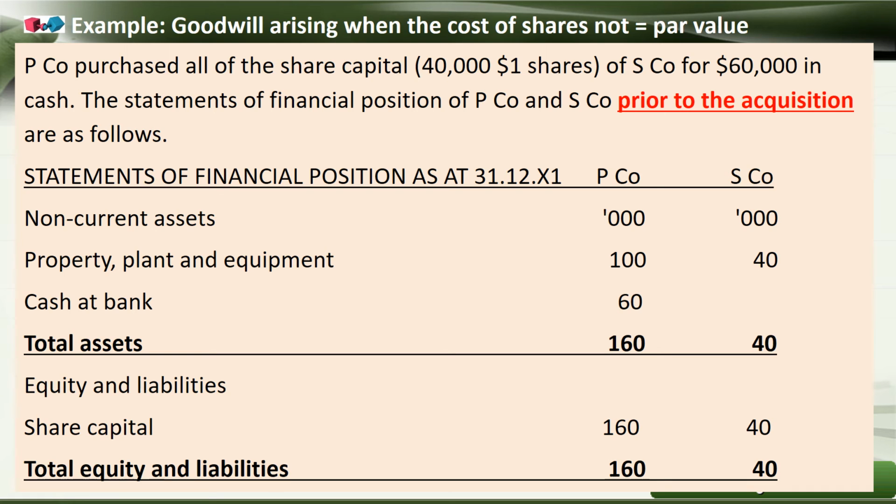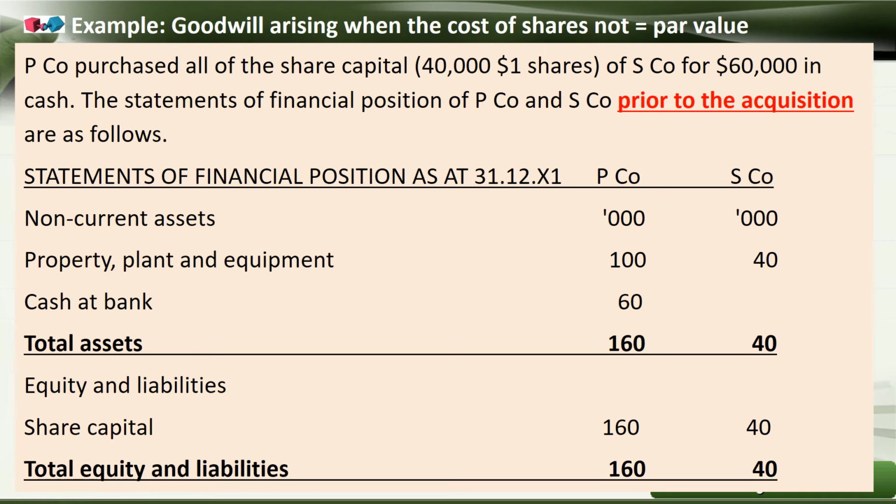P company remains as a parent company and S company as a subsidiary company. So let's understand that, because we can quickly go through all the examples. The parent company purchased all the share capital, which is 40,000 at $1 shares of S company, for 60,000. So the par value is 40,000, whereas the consideration value or purchase value is 60,000. So there is a difference in cash.